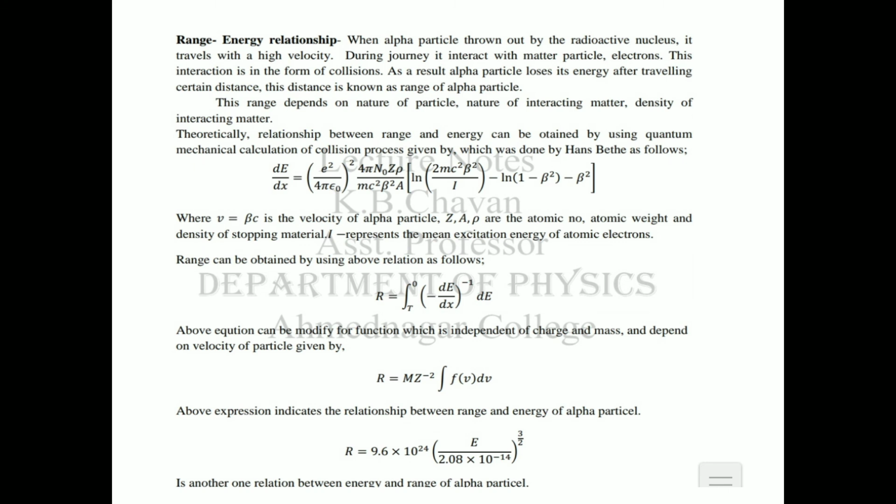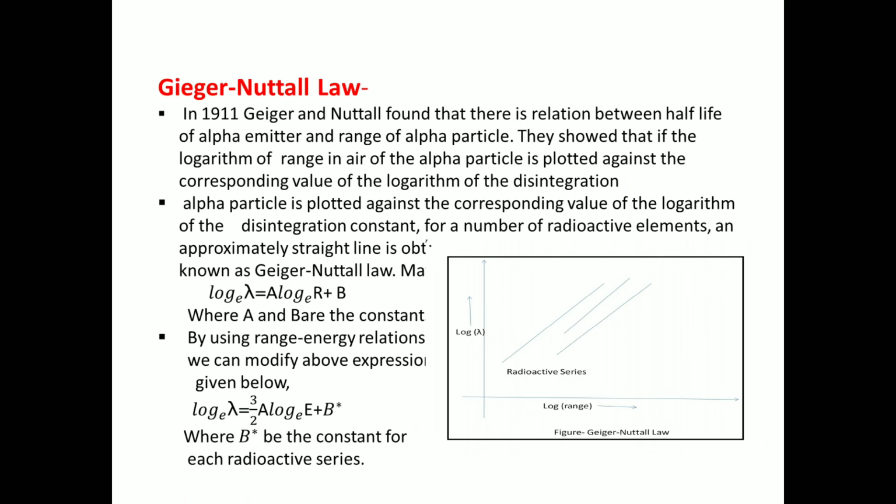The above expression indicates the relationship between range and energy of the alpha particle. From solving the above equation, we find that R is equal to 9.6 into 10 to the power 24, and in bracket E divided by 2.08 into 10 to the power minus 14 raised to 3 by 2, is another relation between energy and range of the alpha particle.